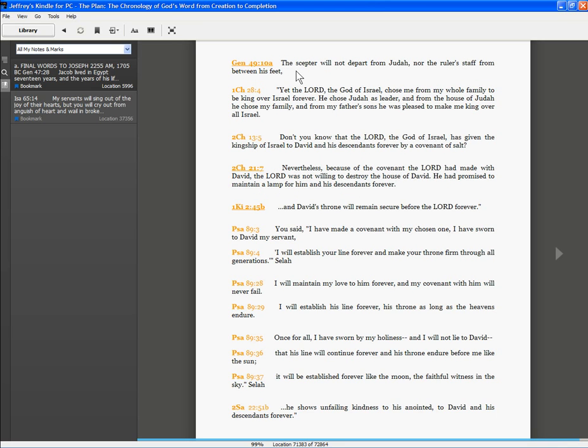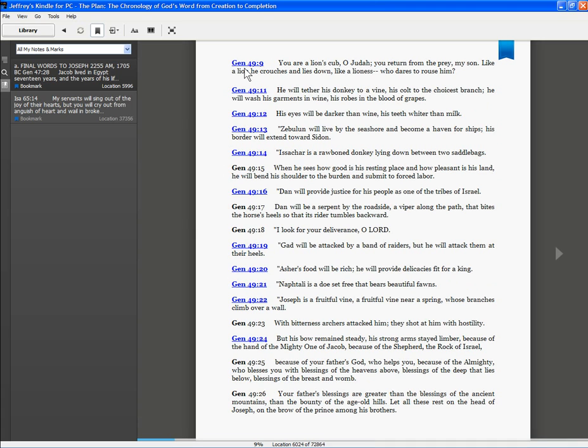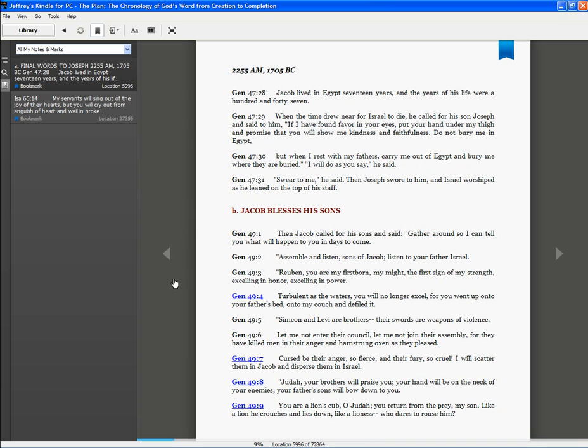Click on it again, and we're still in orange, so we're still in the future, but this is where the scepter will not depart from Judah, nor will the ruler's staff ever from between his feet. This is a forever verse. It goes into the completion of all the ages. You can see we're almost at the very end of all of the location. Click on this again. I go all the way back to 1705 BC. As you can see here, we're right back where we started from.